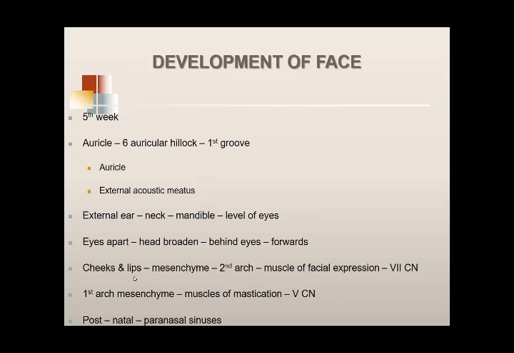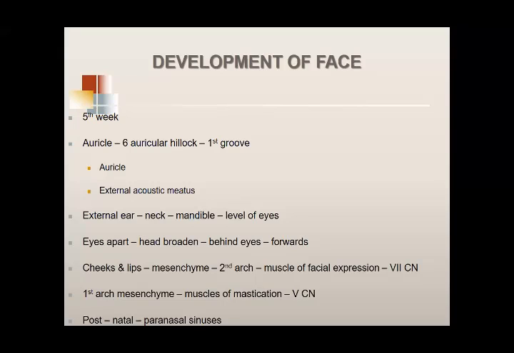The next things to develop are the cheeks and the lips. Once again, mesenchyme develops. Which mesenchyme? Mainly for the cheeks, they develop from mesenchyme of the second arch. Second arch mesenchyme enters this area which will develop into the future face. This second arch mesenchyme develops into muscles of facial expression.